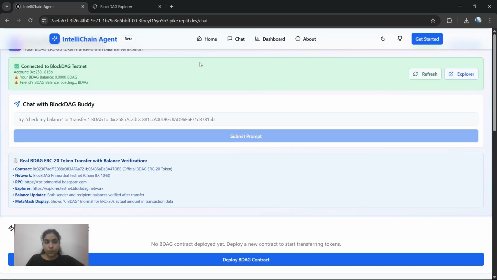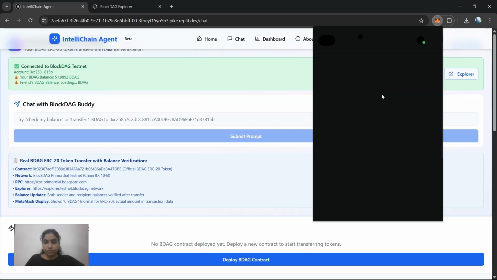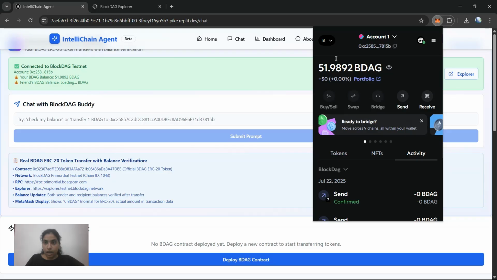It takes quite a minute. Here you can clearly see the account balance, which I can show here too. Yes, this is my MetaMask wallet, and this balance is fetched and displayed here. So this is your interactive surface.